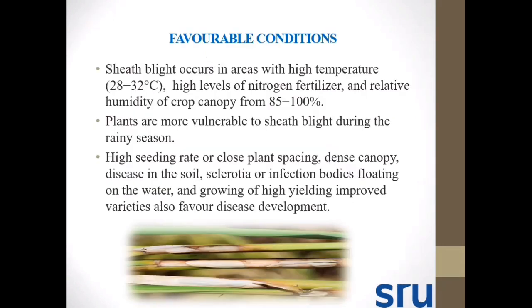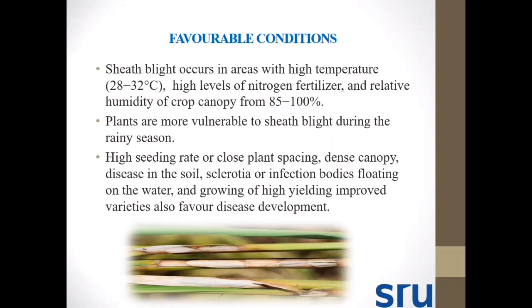Let's come to the favorable conditions. Sheath blight occurs in areas with a high temperature of 28 to 32 degrees Celsius, with a high level of nitrogen fertilizer, relative humidity and crop canopy of 85 to 100%. The plants are more vulnerable to sheath blight during the rainy season.